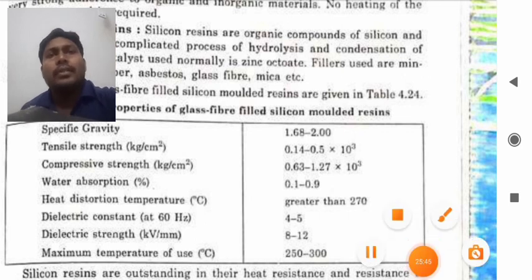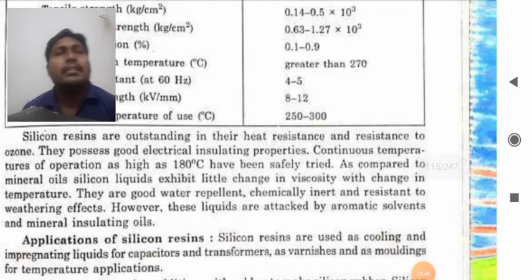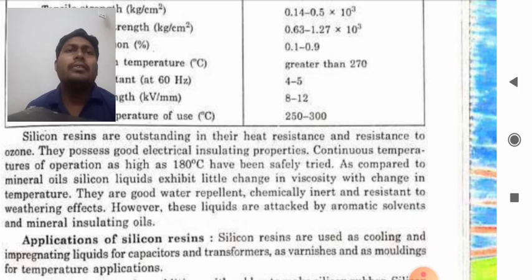Now silicon resins are outstanding in their heat resistance and resistance to ozone. They possess good electrical insulating properties, continuous temperature of operation as high as about 180 degrees centigrade, and have been safely tried.